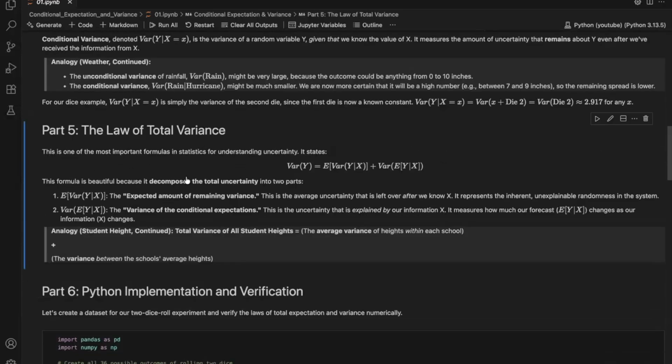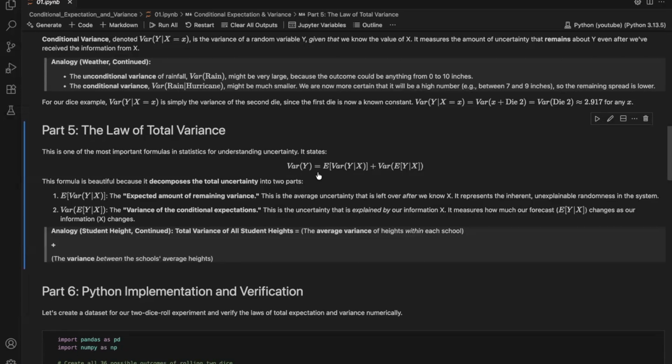Now, let's get to the law of total variance. This is one of the most powerful and insightful formulas in all of statistics. The law of total variance allows us to decompose our total uncertainty into two distinct parts. So, the variance of y can be written as the expected value of the variance of y given x, plus the variance of the expected value of y given x.